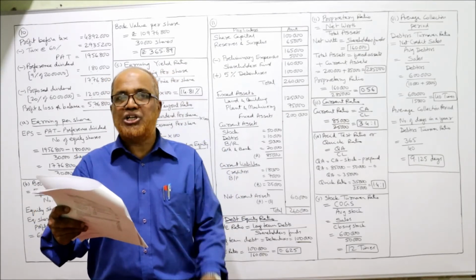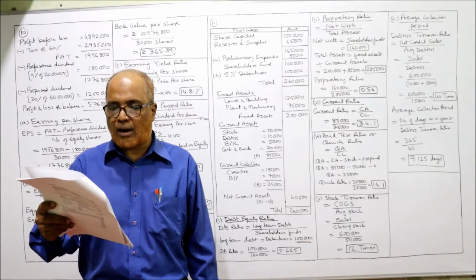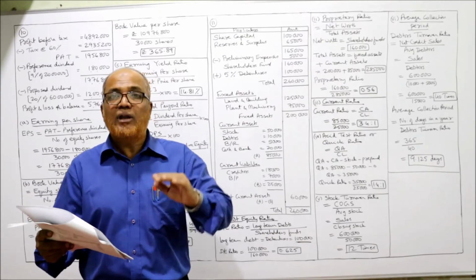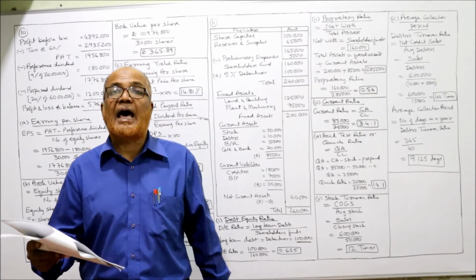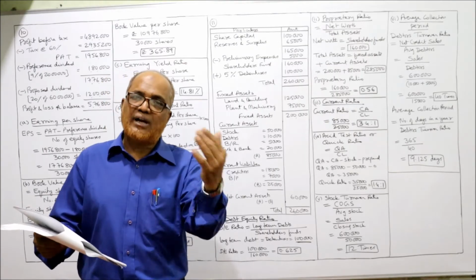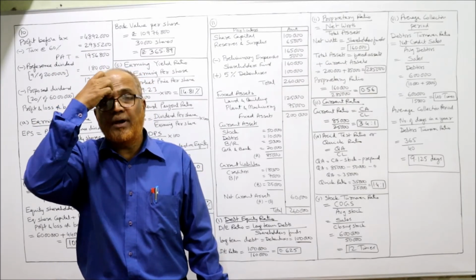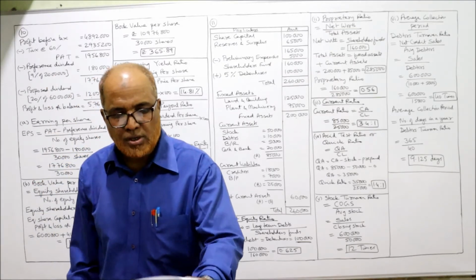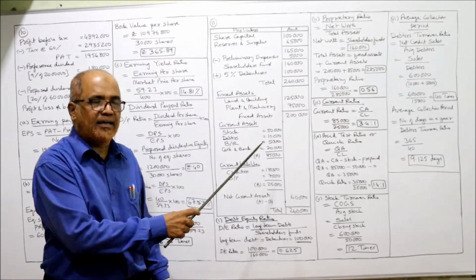Rearrange the above balance sheet in a form suitable for analysis and calculate the following ratios and offer your comments. So first of all, the balance sheet is given in a traditional form. Now we have to rearrange the balance sheet in a form which will be suitable for analysis and interpretation. Here it is given in T form, left hand side liabilities, right hand side assets. We make it in a tabular form, in which one column will write down all the values. So first we convert the balance sheet in a form suitable for analysis like this.